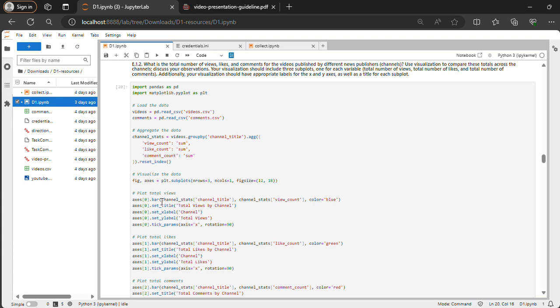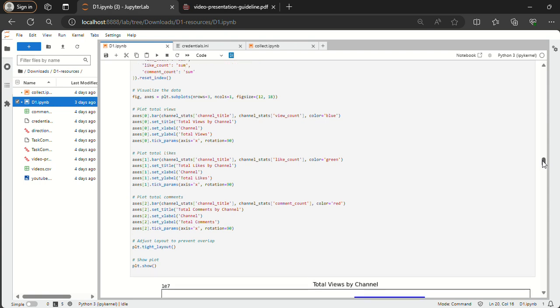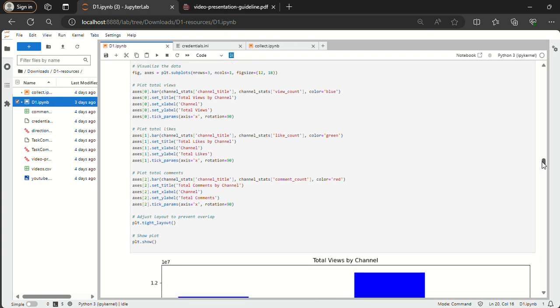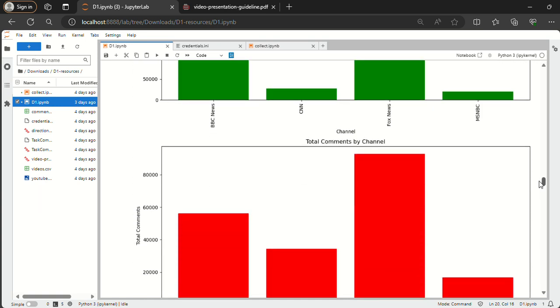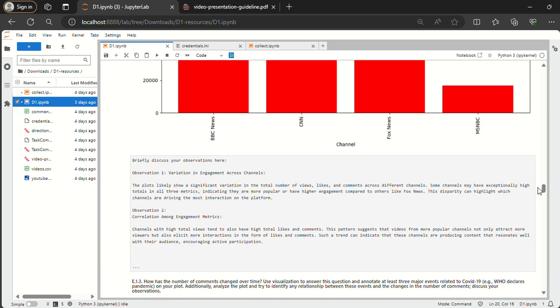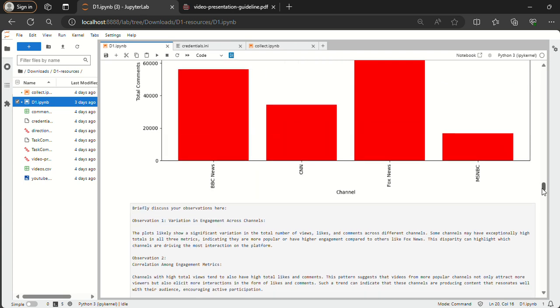And then the axes.bar function here, and then again the set title, x label, and the y label. They were again used to set the title, x-axis label, and y-axis label for each subplot. However, the axes.bar function was used to create the bar plots to visualize the total number of views, likes, and comments for each channel, which was the requirement of this question. Then I created these bar plots and displayed them.